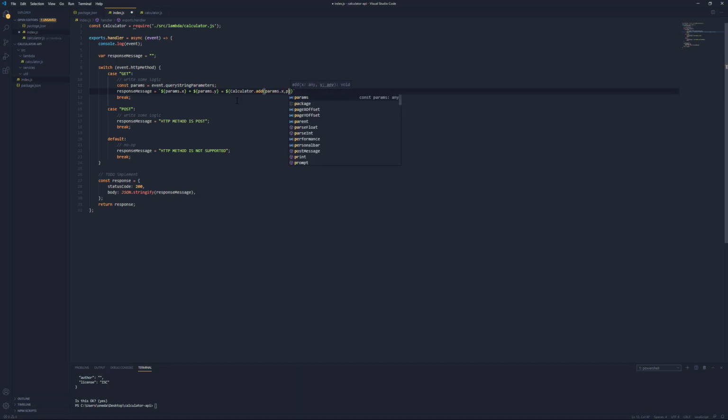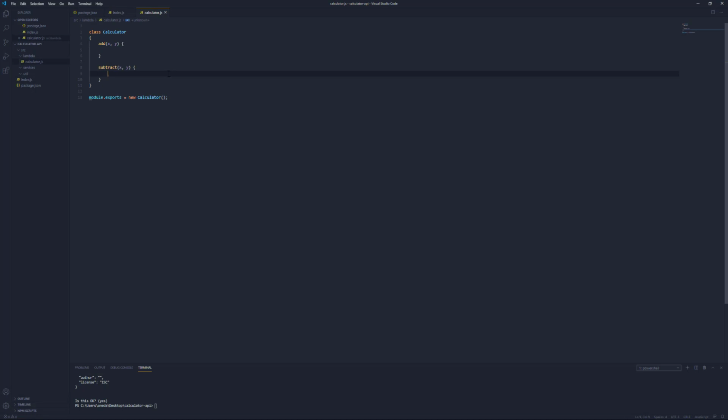params.x, params.y. And so I'm calling the function calculator.add. Remember, calculator comes from the accessor that we declared up at the top of the script. And I'm passing in params.x and params.y. If we look back at the calculator script, we can see that we have this add function and it's accepting an x and a y value.